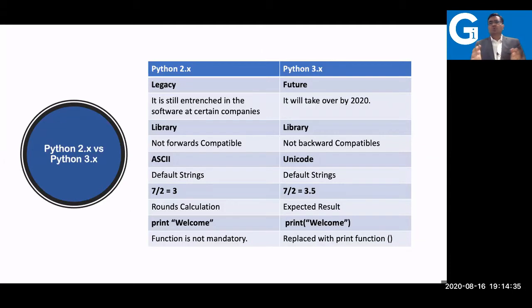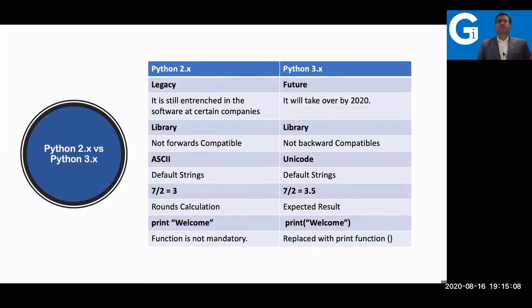Now, there are two major series available in Python. One series is 2.x and another is 3.x. Now, what is the difference here? The 2.x series is something which is now, I can say, for legacy applications. I will not recommend going for the 2.x version now, because there is no more support for the 2.x version. What you can do is go for the 3.x version. But you should know the difference. In case you're already working on 2.x and you'd like to switch to 3.x, you should know the difference.